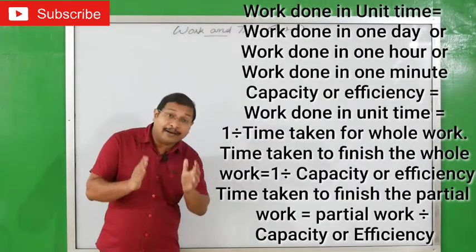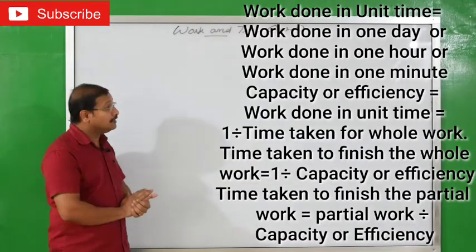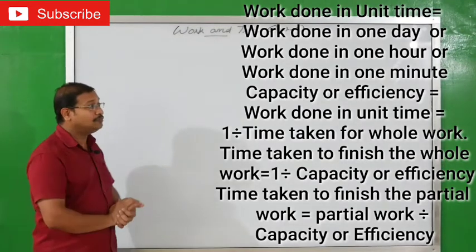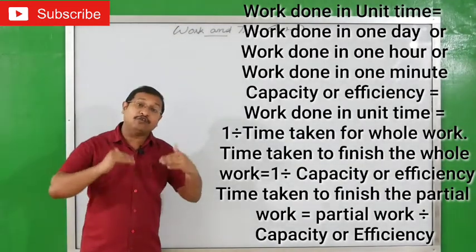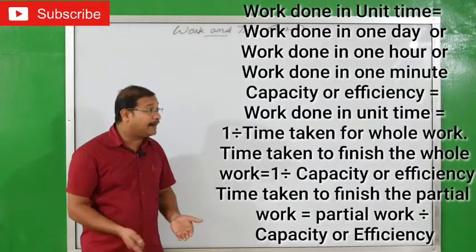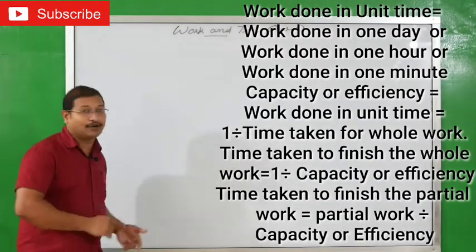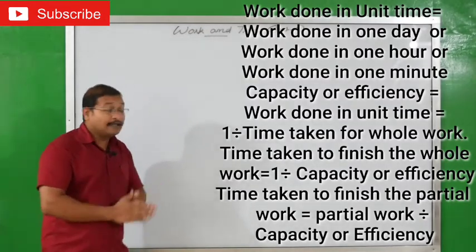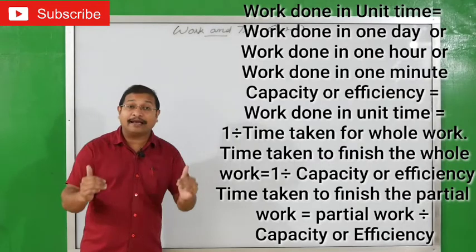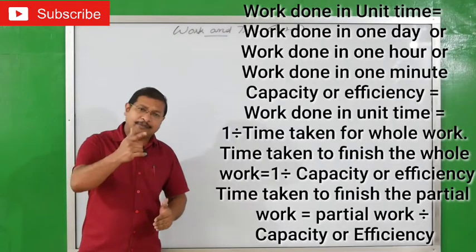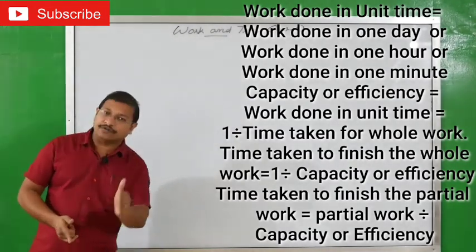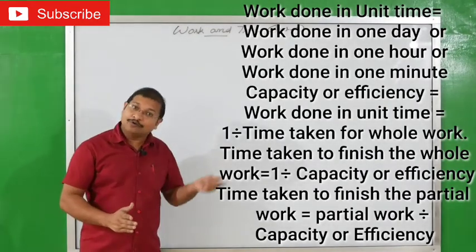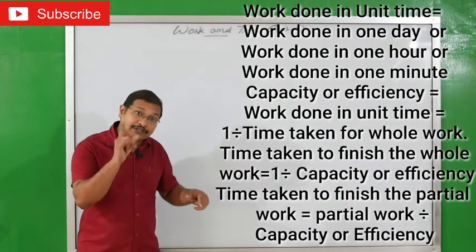Ready? Next one, if you want to find out the capacity or efficiency of a worker, that is equal to work done in unit time. Work done in unit time is 1 by time taken for whole work. Ready? Next one, if you want to find out time taken for the whole work, that will be 1 by capacity of the worker or efficiency of the worker. So if you want to find out time, what you will do? 1 by capacity or efficiency of the worker.